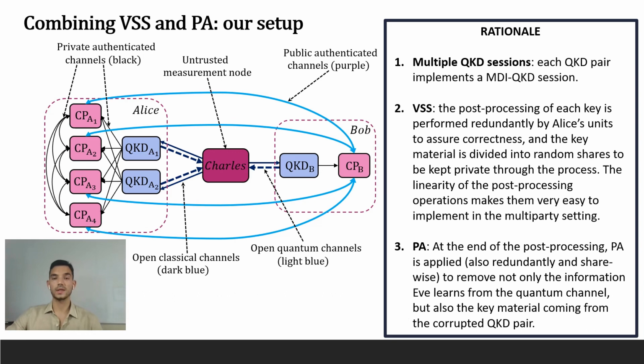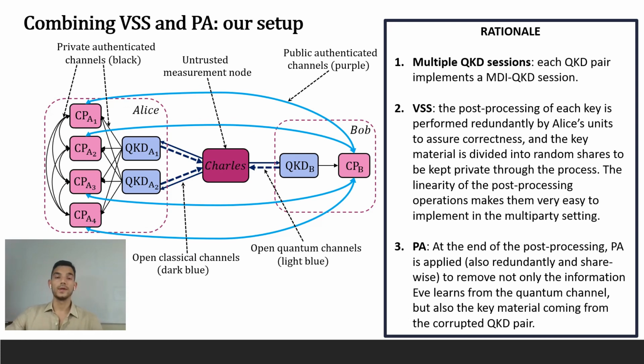Importantly, despite the fact that Bob's devices are trusted, we deliberately implement all the relevant operations at Alice's side. And this way, we make sure that our experiment is a proof of principle demonstration that the complete post-processing with untrusted devices at both sides is possible.